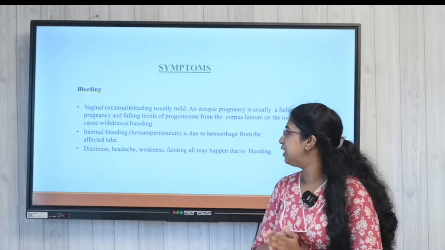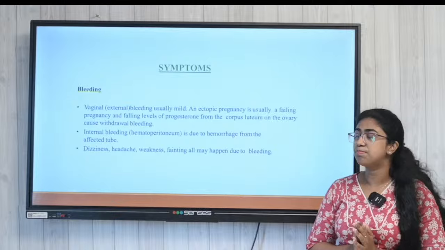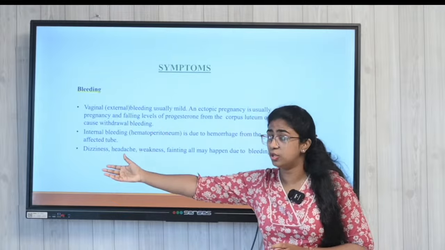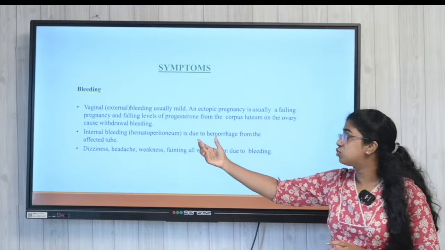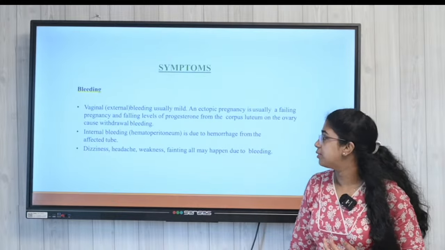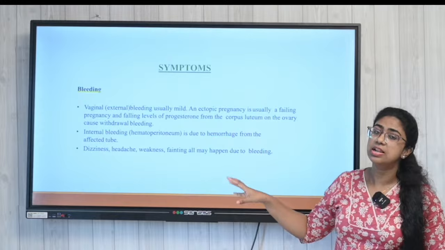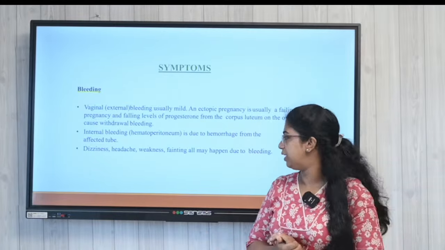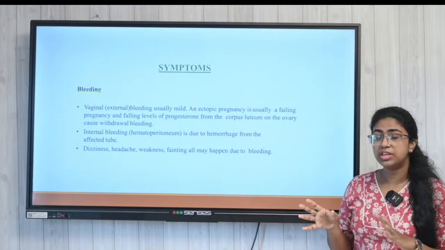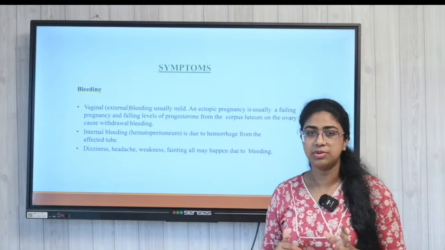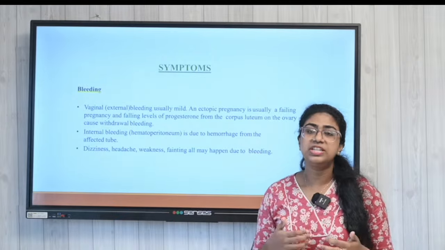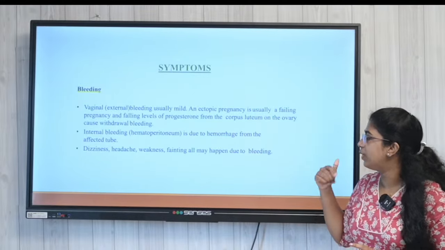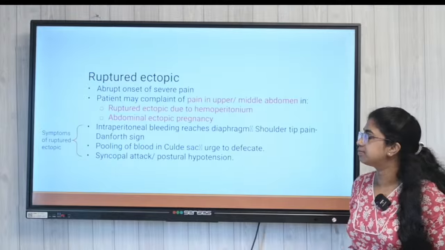Regarding the bleeding, vaginal bleeding is usually mild, and sometimes these patients have internal bleeding also, known as hemoperitoneum. Hemorrhage from the affected tubes, a tubal rupture, leads to internal bleeding as well. Before she becomes unstable because of the hemorrhage, she will be dizzy, very tired, and have headache and weakness, all because of bleeding.